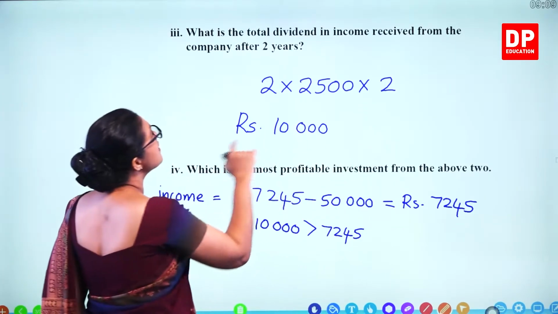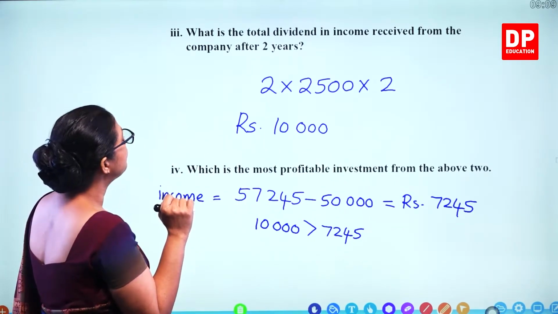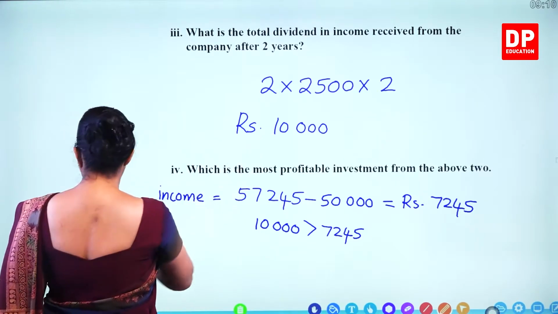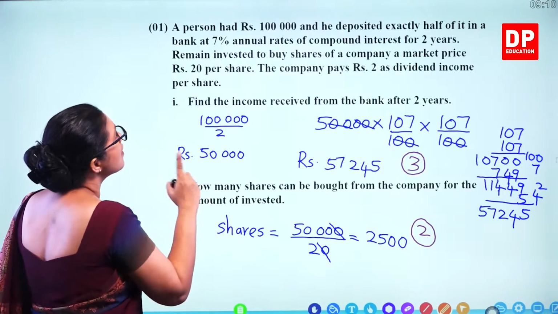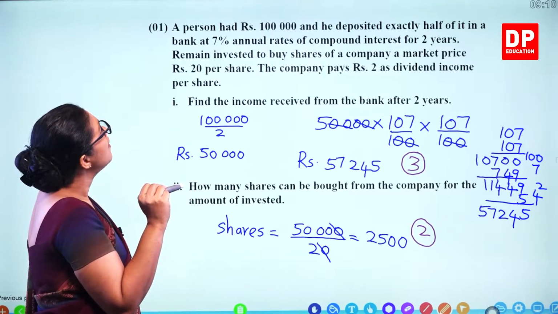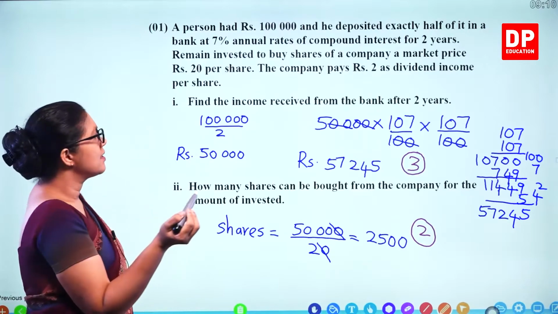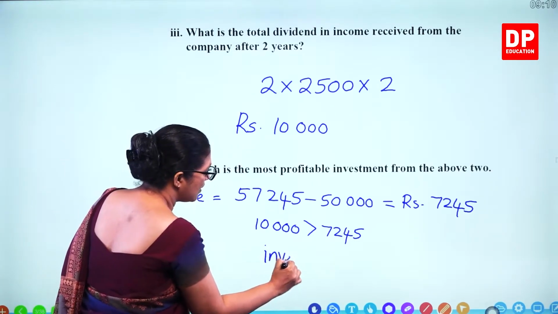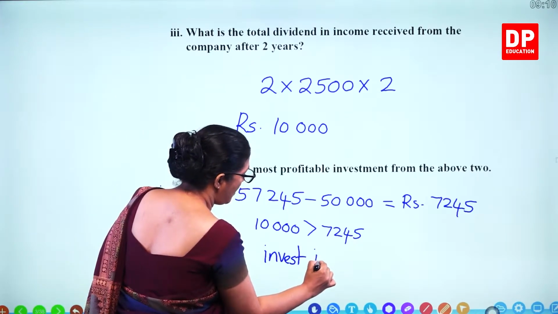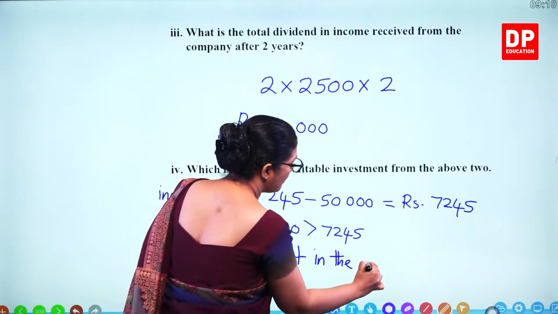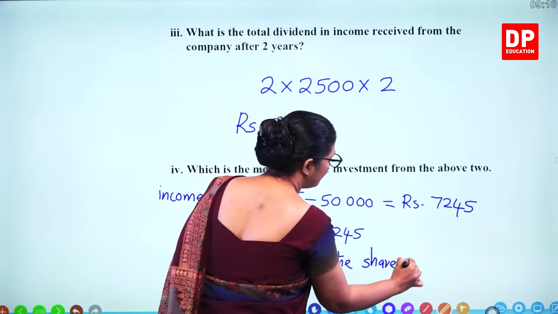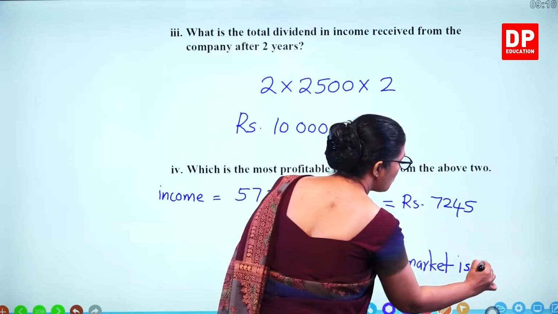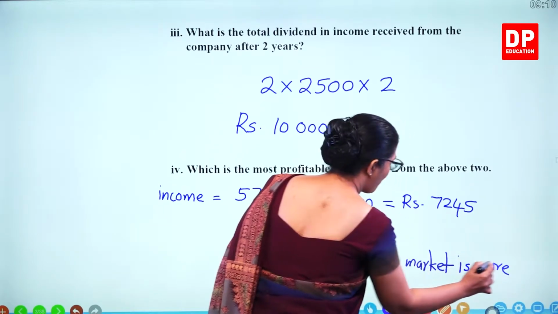That means which method is profitable? This one. So what is that? Invest in the share market. Investing in the share market is more profitable.